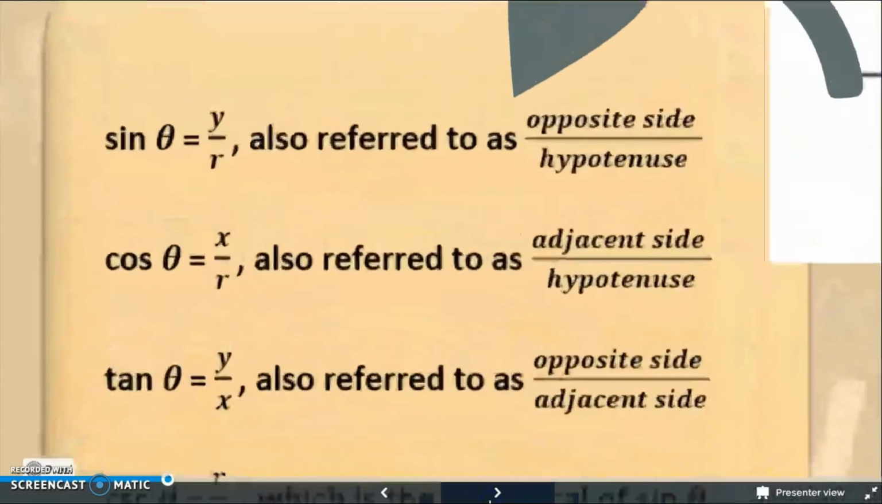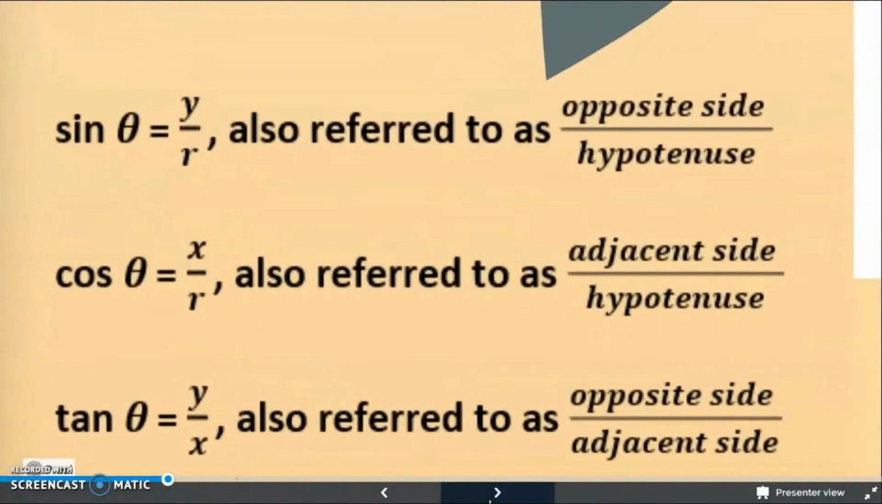These are the 6 trigonometric functions. First, sin theta equals y over r. Y over r is equal to opposite side over hypotenuse. Second, cos theta equals x over r. X over r is equal to adjacent side over hypotenuse. Third, tan theta equals y over x. Y over x is equal to opposite side over adjacent side.